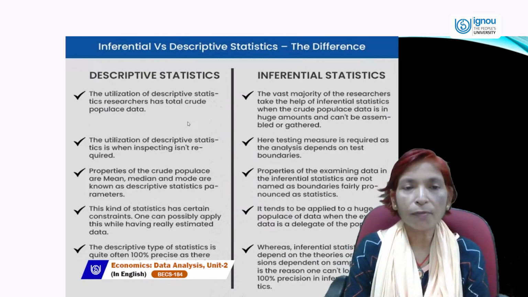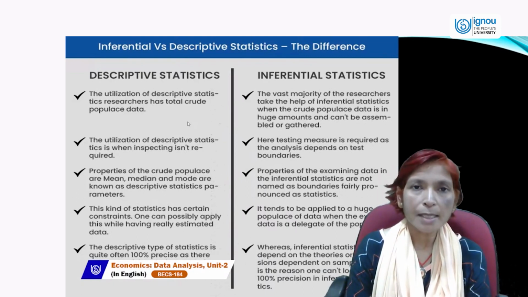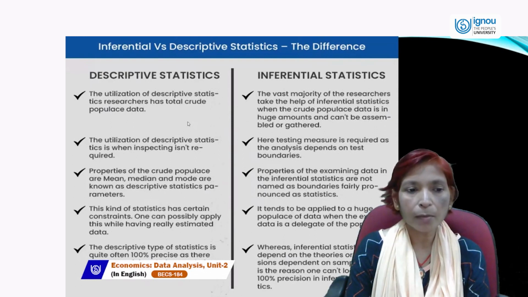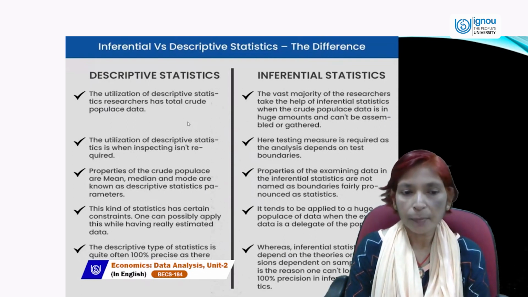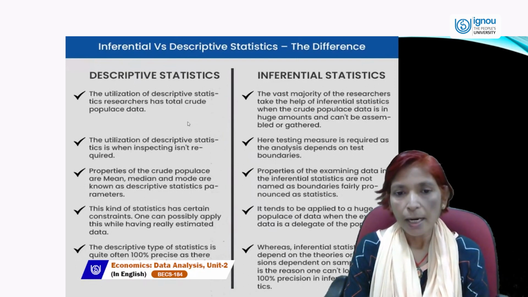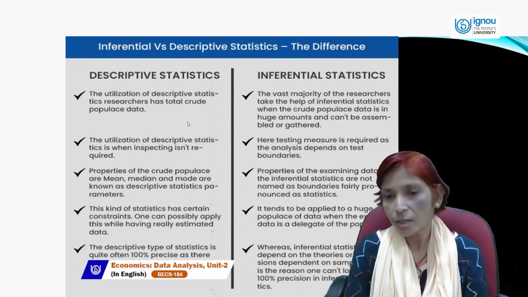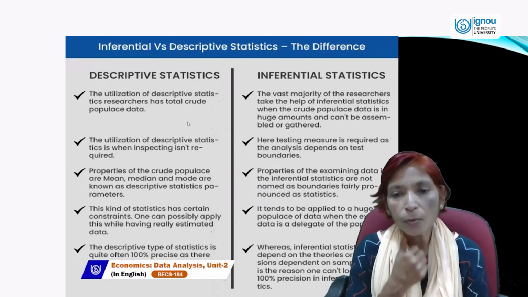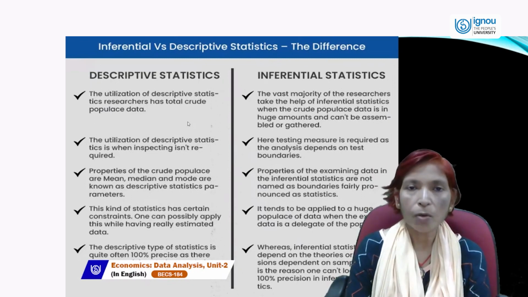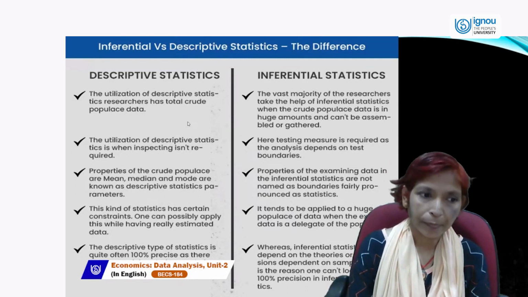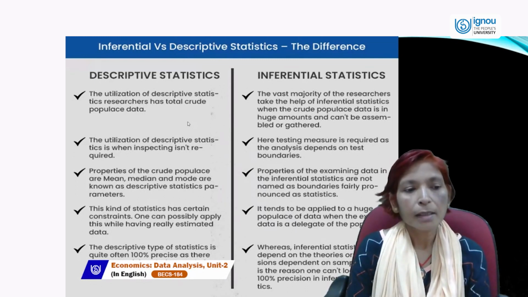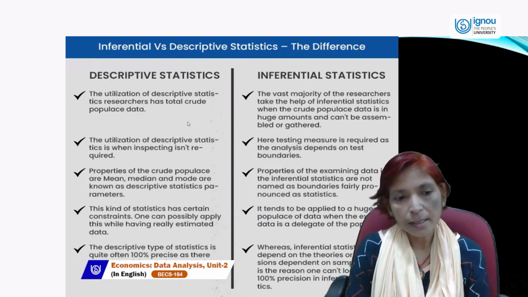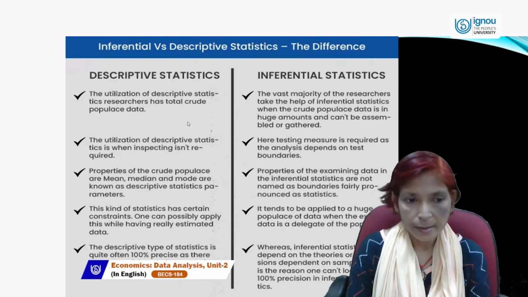So properties of descriptive statistics are like, for analyzing the data, we can use mean, median, mode. These are measures of central tendency as descriptive statistics parameters. And properties of inferential statistics are not named as parameters, but rather pronounced as statistics. Next point is that this kind of statistics has certain constraints.